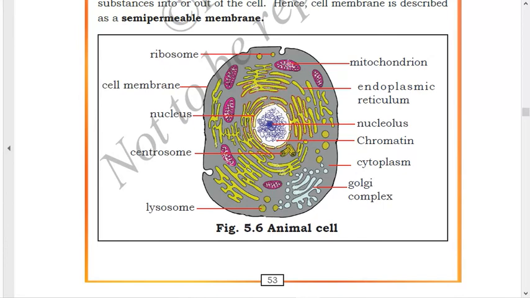Mitochondria, this is also known as the powerhouse of the cell. This is also present in the animal cell. Then again these small round structures called ribosomes are present. Nucleus I have told you, lysosomes I have told you. So these are the structures which are present inside the cell. The cell membrane is present in all cells. Cytoplasm is also present in all cells. Nucleus is also present in all cells. Next, the cell organelles like ribosomes, mitochondria, endoplasmic reticulum, Golgi complex and lysosomes are present in the animal cell.